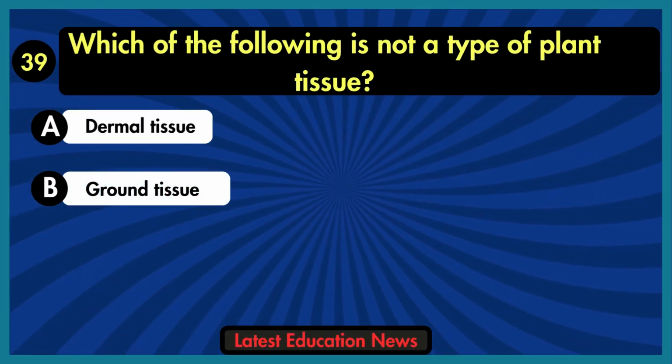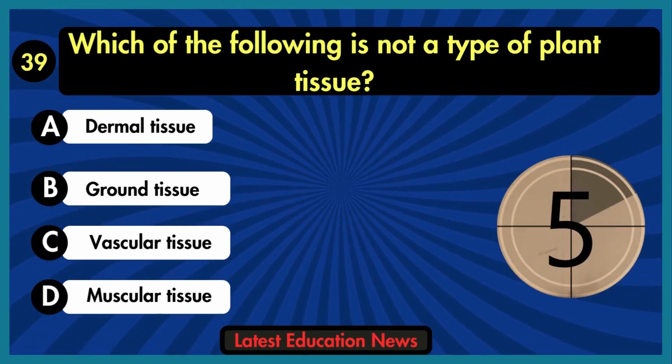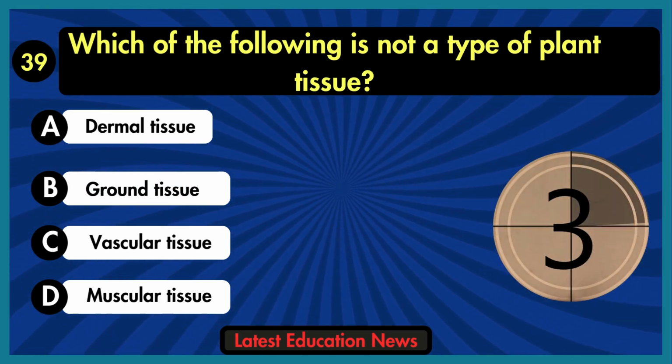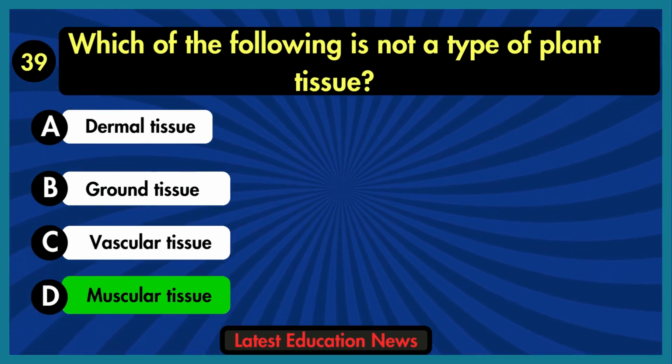Which of the following is not a type of plant tissue? A. Dermal tissue. B. Ground tissue. C. Vascular tissue. D. Muscular tissue. The correct answer is option D, muscular tissue.